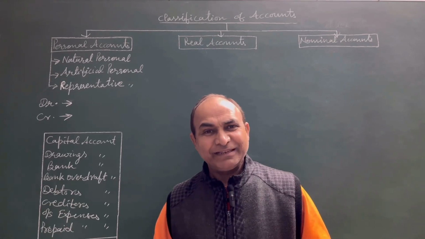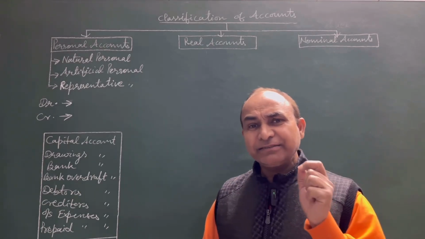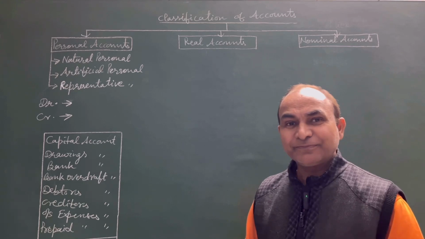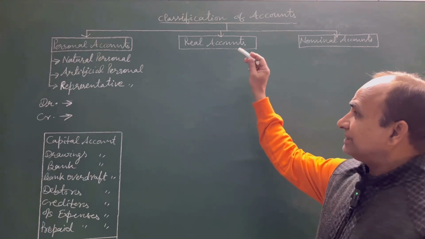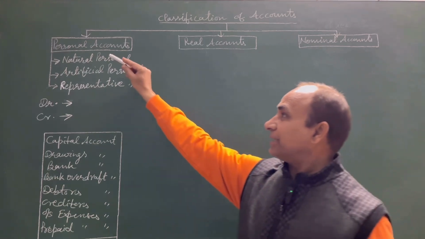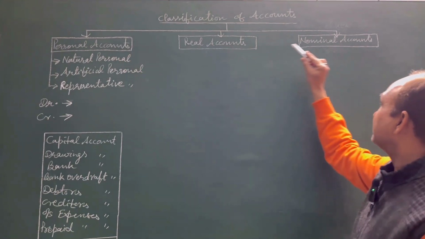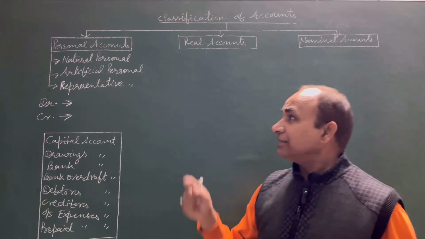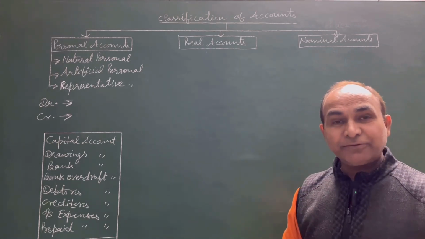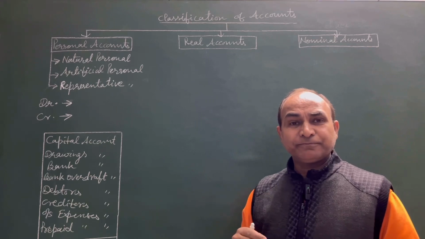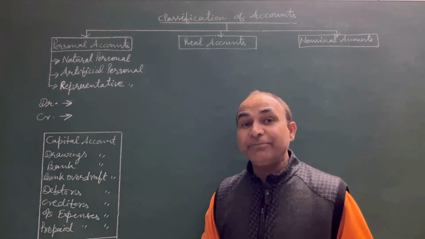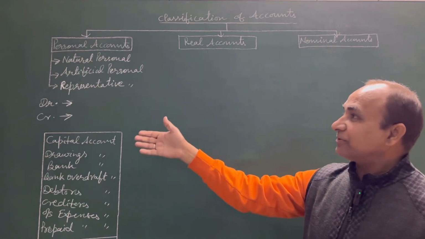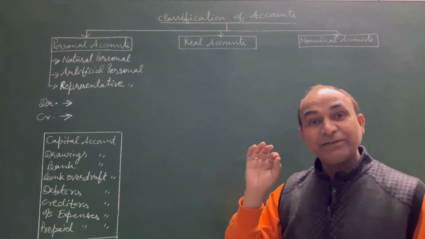Hello everyone. In this lecture, let's understand the classification of accounts, which is a part of double entry system. Students, you must know that basically there are three types of accounts, that is personal accounts, real accounts and nominal accounts. Now in this lecture, we would try to understand the meaning of these personal, real and nominal accounts and their further classification and the rules of debit and credit which are used for different transactions which come under these accounts like personal account, real account and nominal account.